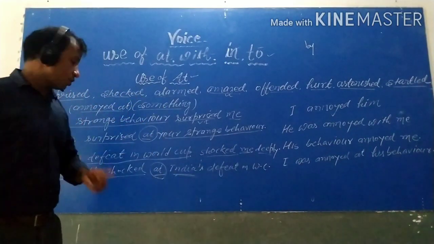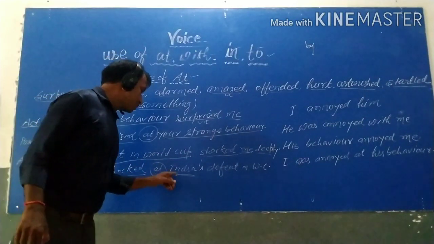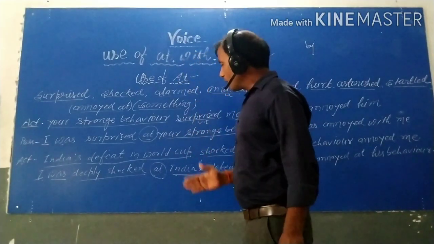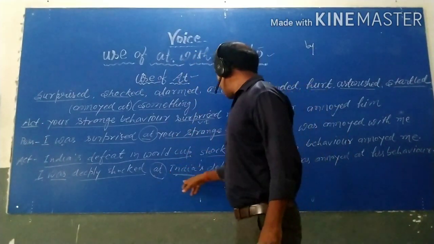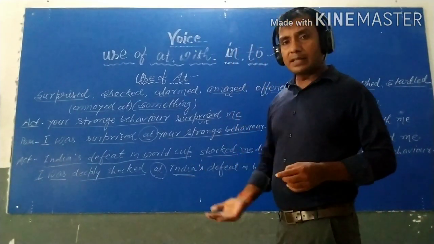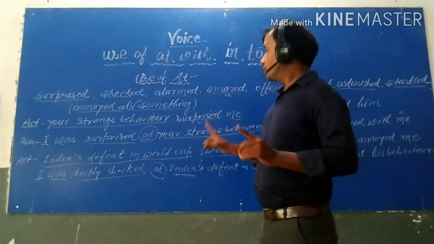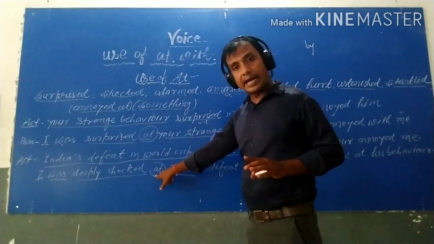वो preposition कौन सा यूज करेंगे? At यूज करेंगे. So student, at is used here. आप ध्यान में रखिएगा. You have a concept in your mind that by India's defeat in World Cup. जैसे ही किसी एग्जाम में देता है तो आप बाय आप लगा देते हैं, बट नॉट स्टूडेंट. You have to be careful. You have to use your at.